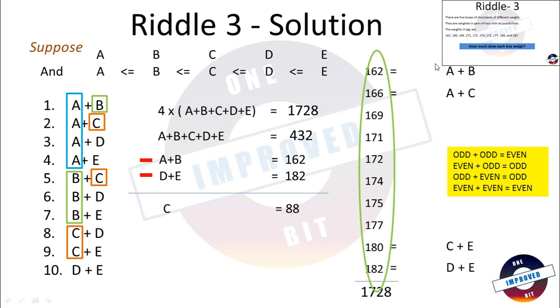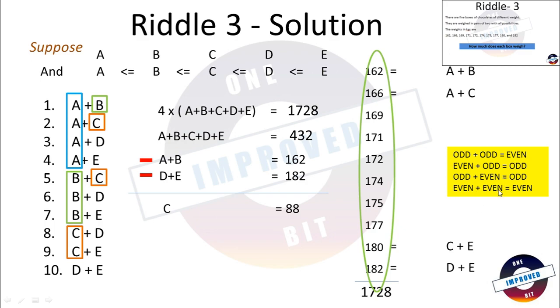If we suppose A plus B are not odd, they are both even, then we will see that all the numbers are coming to be even. So there can be only two cases without doing any of the calculations: all these numbers A, B, C, D and E are odd, or all these numbers A, B, C, D and E are even. In any of the two cases, if any of the two odd numbers are added, it always gives even number.